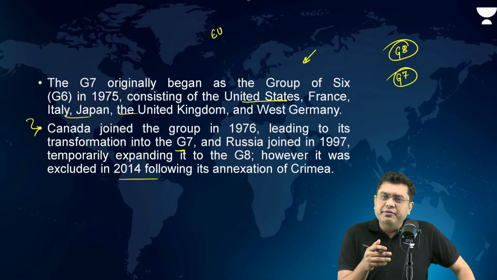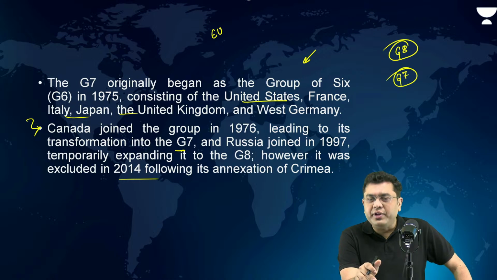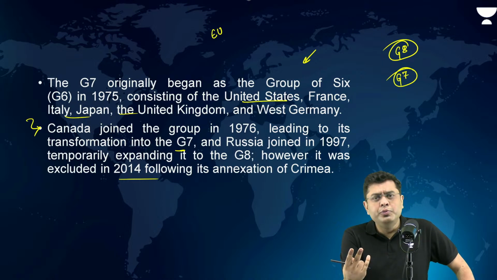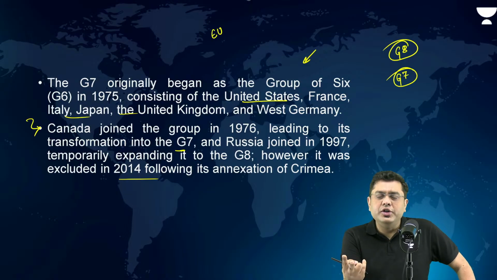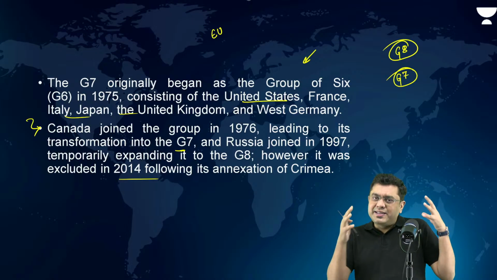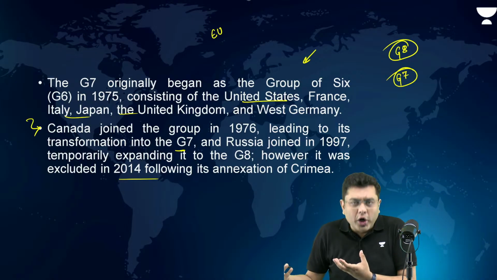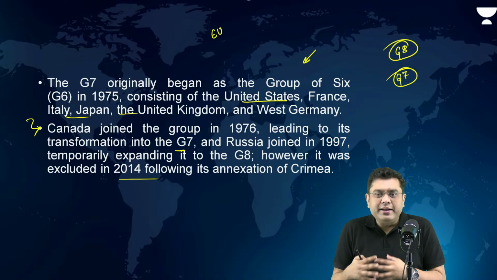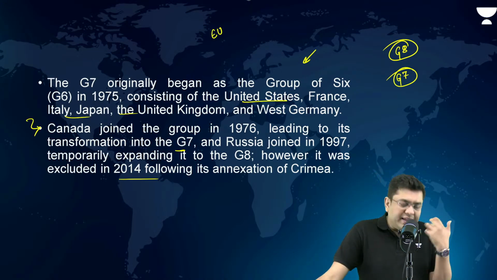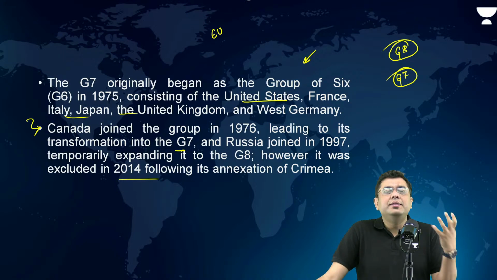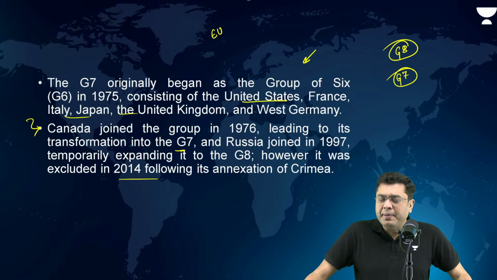Now, G7 has been losing its relevance in recent times owing to the fact that the two most populous nations of the world, India and China, are not a part of it. The second largest economy of the world and the fourth largest economy of the world, that is again China and India, are not a part of it. So in many ways, G7 still is a relic of the old world order pre Second World War. That is why the relevance of G7 itself is put into question, and groupings like BRICS are becoming more relevant with the passage of time.